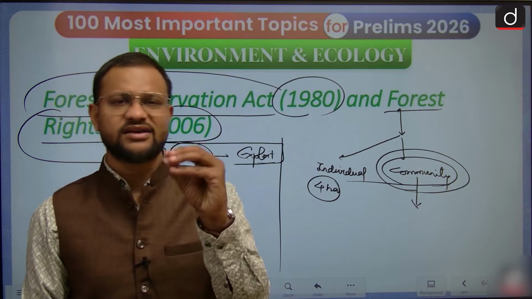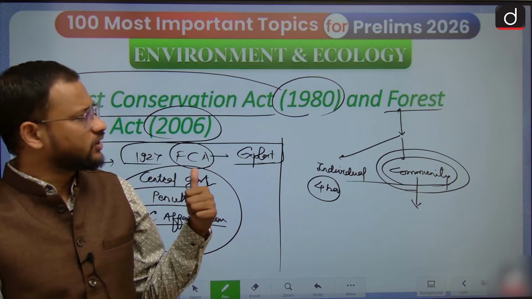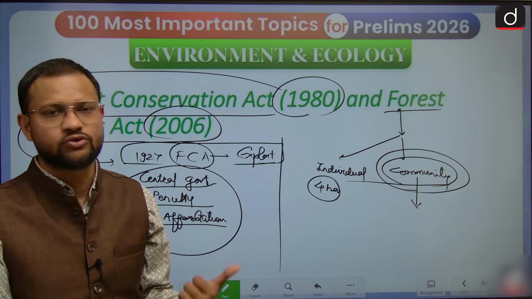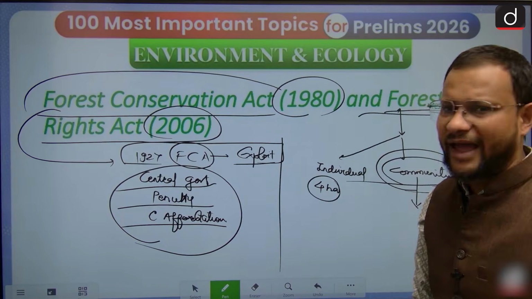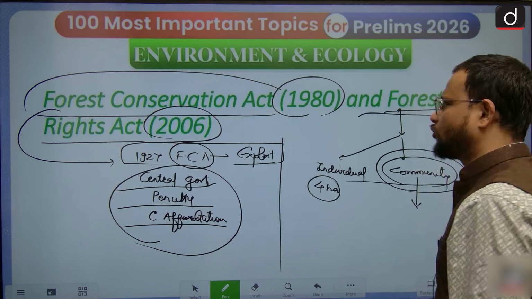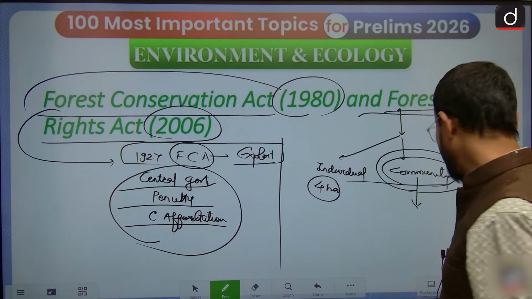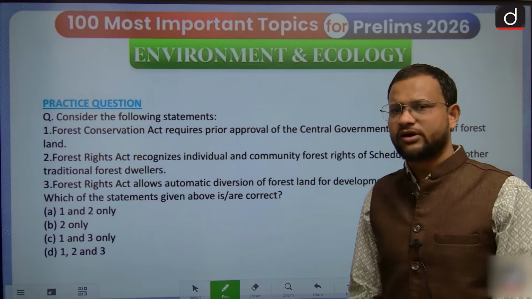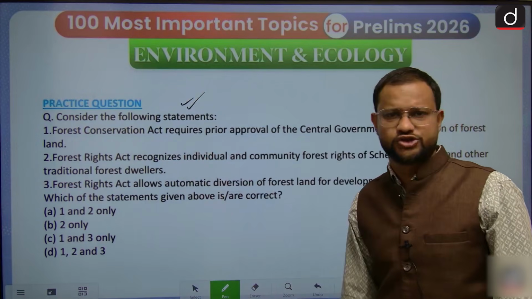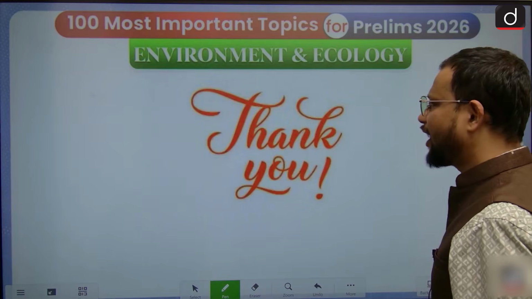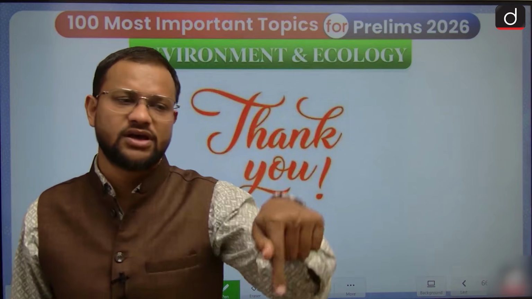Baigas, right? Baigas are such a community that has been given habitat right under this Forest Rights Act. Okay, so you have to consider it this way equally. What sort of act? Forest dwellers and other than forest tribal forest dwellers, that category has been created and they have been given rights accordingly. Okay, so now guys, based on this explanation, that is the practice question given to you. Now try answering this practice question, solving it, and let me know in the comment box.